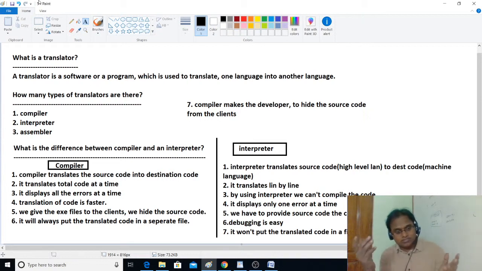We have many languages: C, C++, Java, Basic, Fortran, FoxPro, even COBOL, Python, PHP, even scripting languages like JavaScript, Shell script, Perl. We have many different languages, right? All those languages, even machine language and assembly language, are divided into three categories or three types.